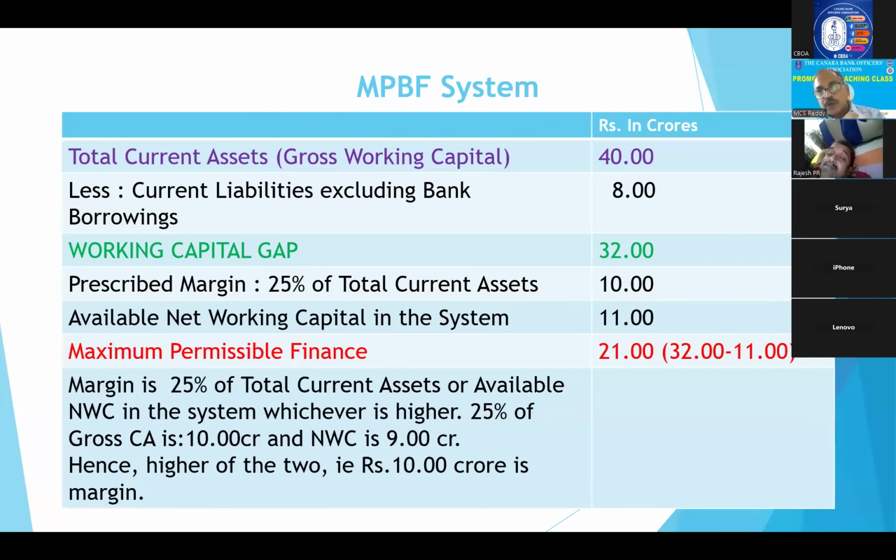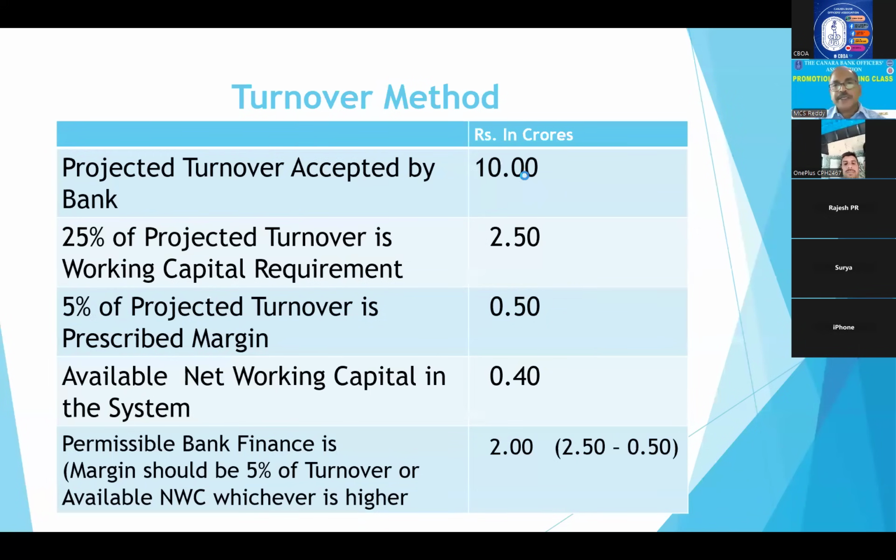So projected turnover, you have to accept if it is genuine. And if you are accepting, then on this you have to calculate. Say 10 crores is his projected turnover, and 25% of this is called the working capital requirement. This is working capital requirement.